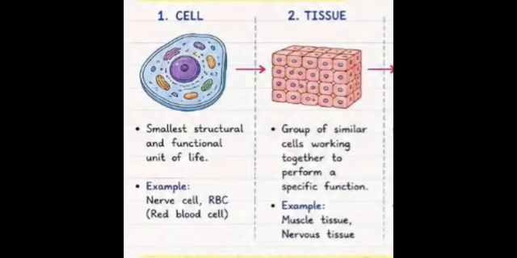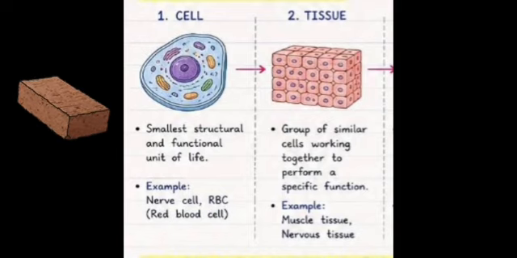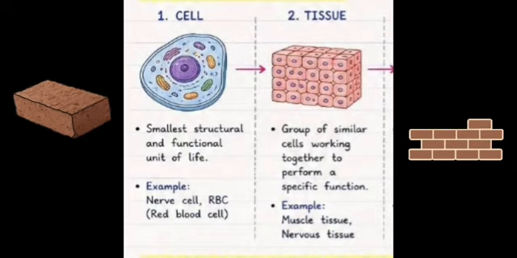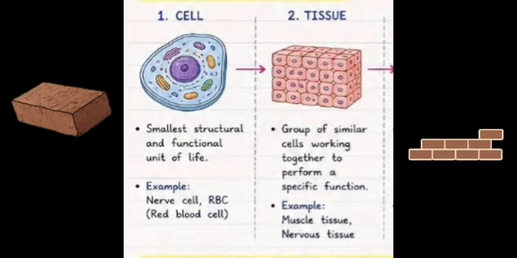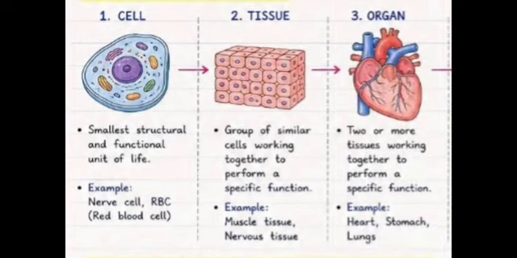Understand this with the example. Suppose you are making a wall and you used too many bricks which have the same function, then we will call it a wall. In a similar way, when similar cells performing a specific function combine, we will call it a tissue. Now let's discuss about organ. How organ is different from cell and tissue as well.